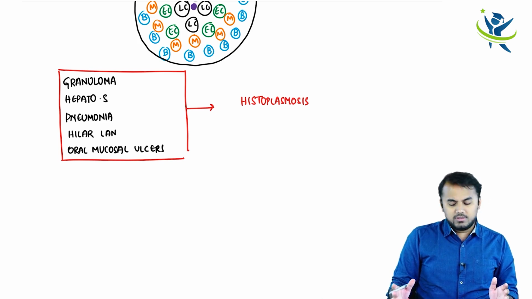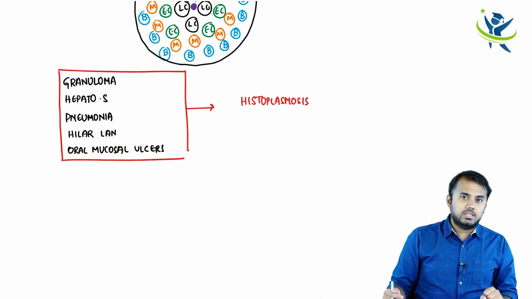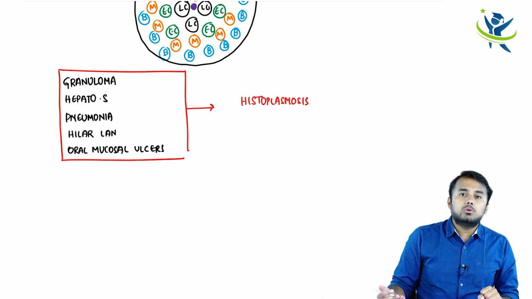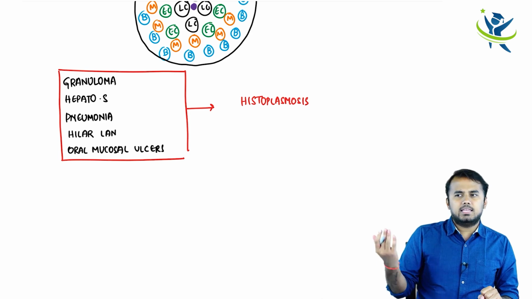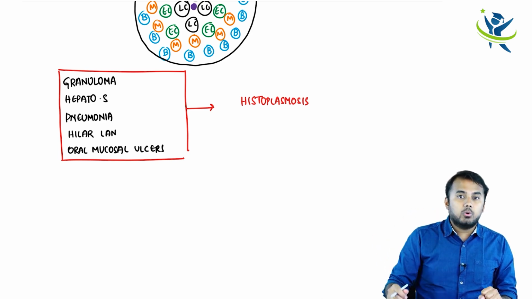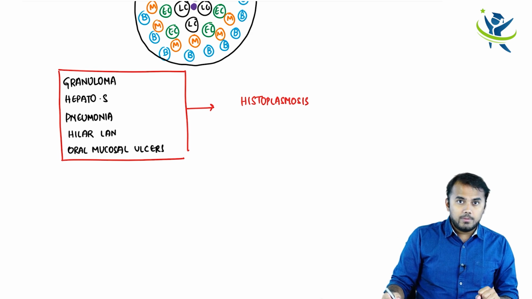So fine, this information regarding the pathogenesis is enough, but if a patient is coming to me, when I examine him, I find all of these things, and I have a doubt in my mind that the patient might have histoplasmosis, so I will do a lab diagnosis. So what is the lab diagnosis which I do? Obviously, I will take an X-ray. In the X-ray, I can find bilateral hilar lymphadenopathy. I can also find pneumonia there. I can also find a dark lesion that is called a granuloma over there, right?